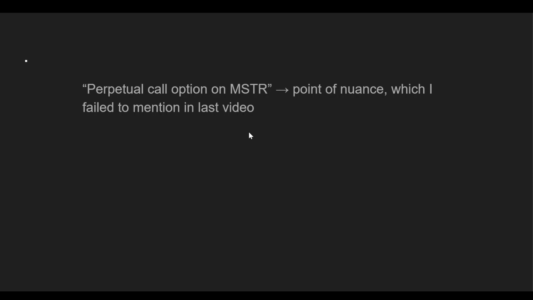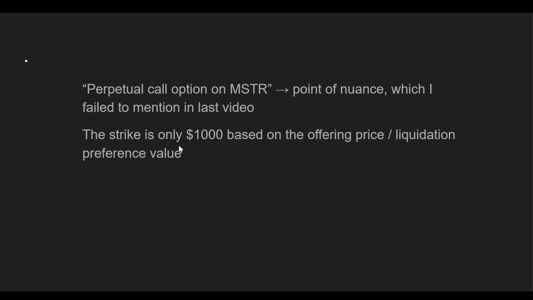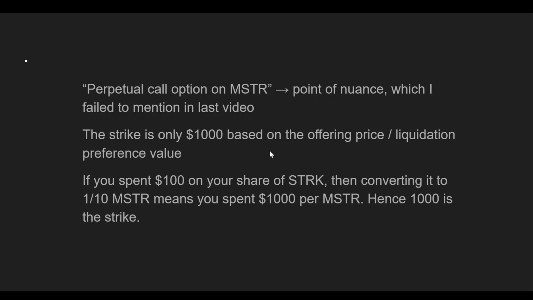STRK. So quick point of nuance about the perpetual call option, which I didn't really stress in the last video, is the fact that the strike price of this embedded option is only $1,000 when you consider it in the context of the offering price or the liquidation preference value. The actual strike price will fluctuate with the spot price of STRK. And this is really how that works.